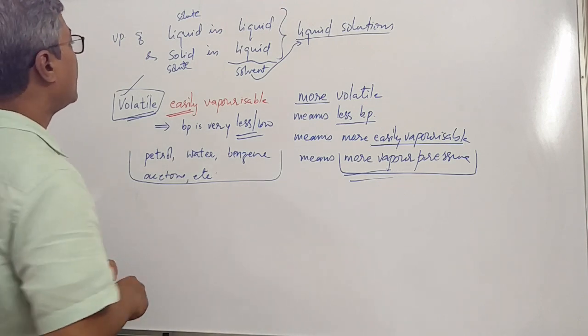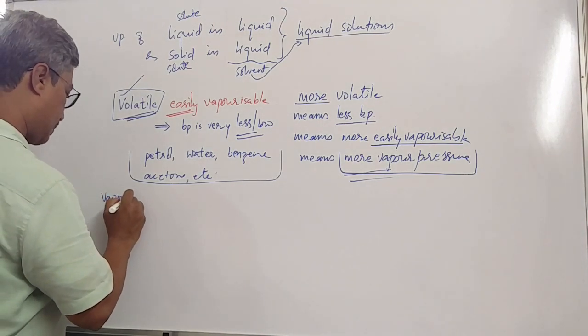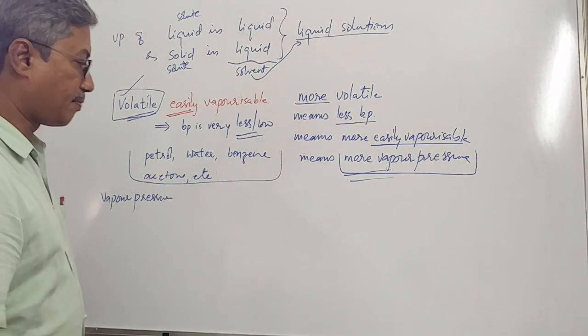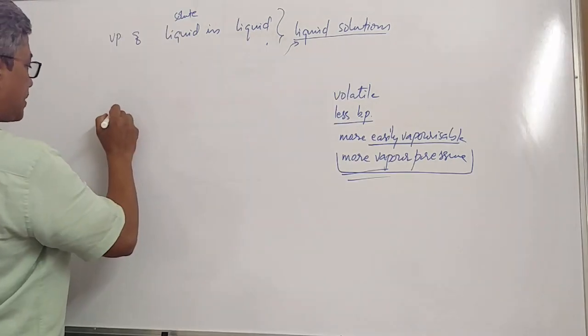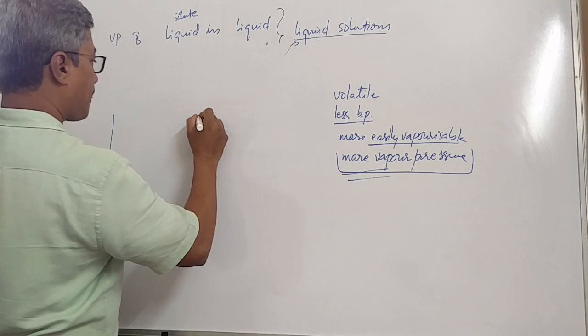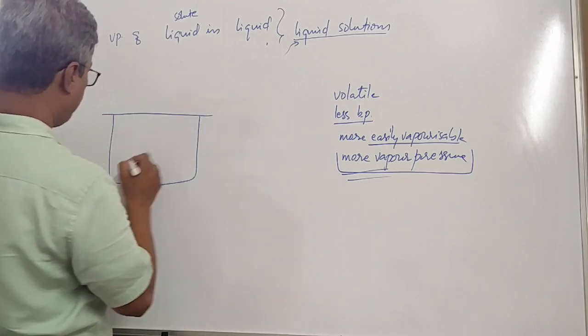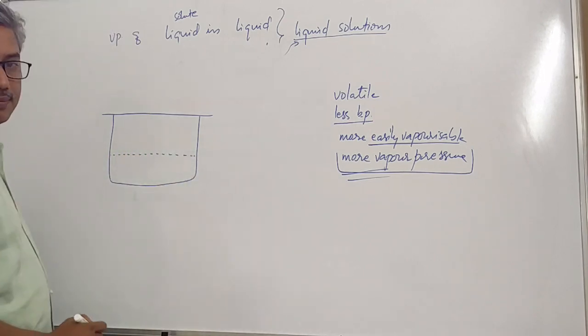Now we try to understand the meaning of vapor pressure. See students, let us take a container whose top is closed, which is having liquid.